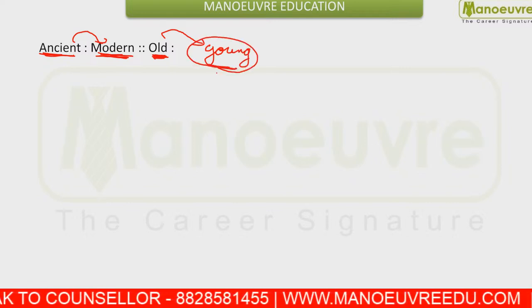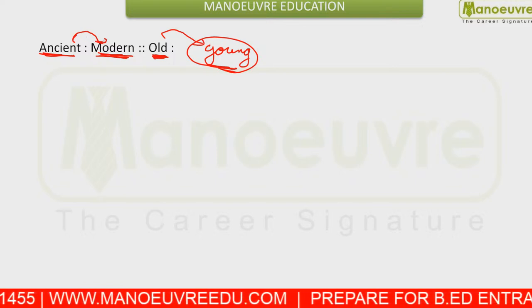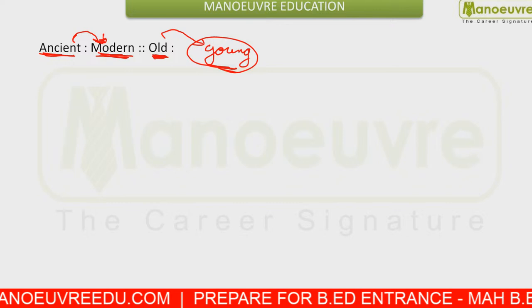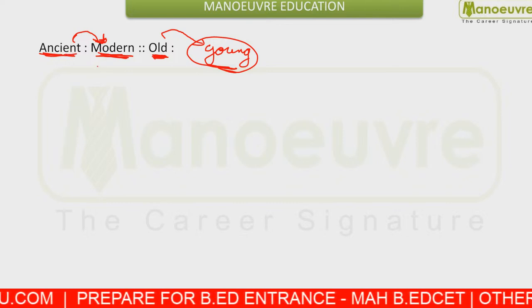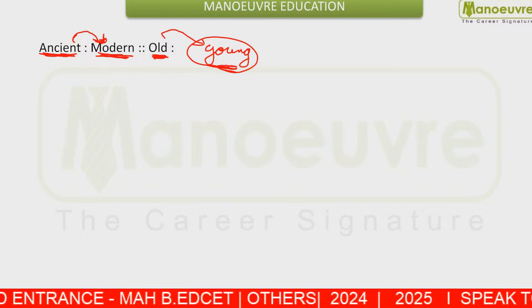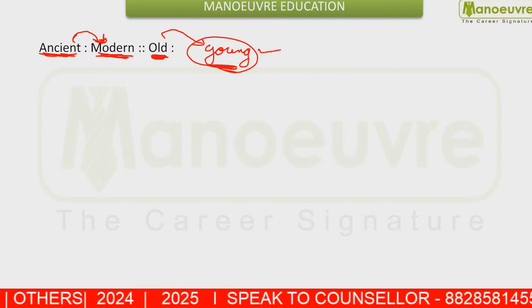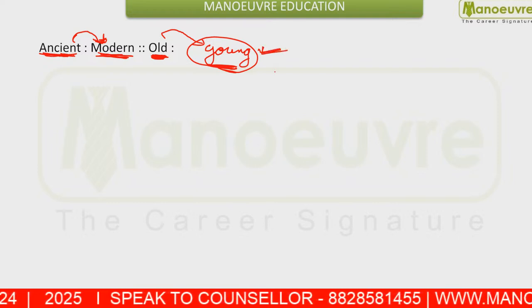If younger one is in your relation, you can say modern is the newer version of ancient. Today we are modern, then we are going to become ancient. After some time we become ancient. Now we are young, after some time we will become what? We will become old. So young will be your answer here. Clear?